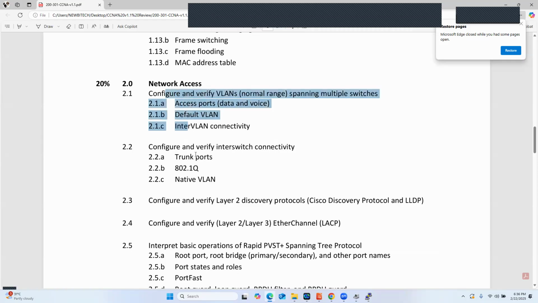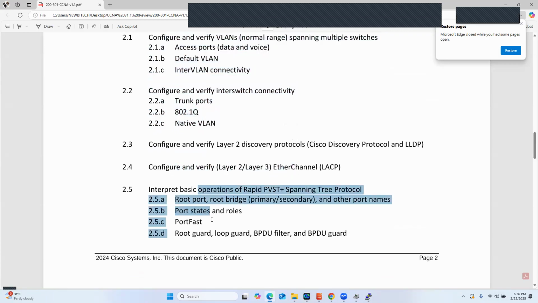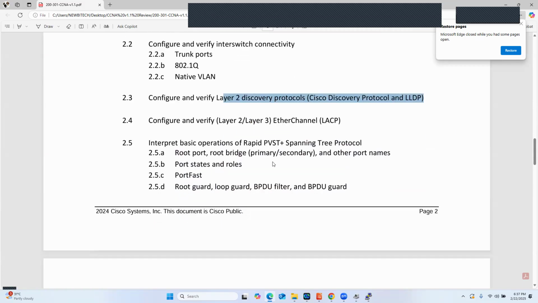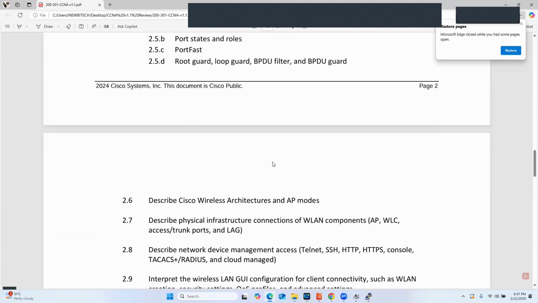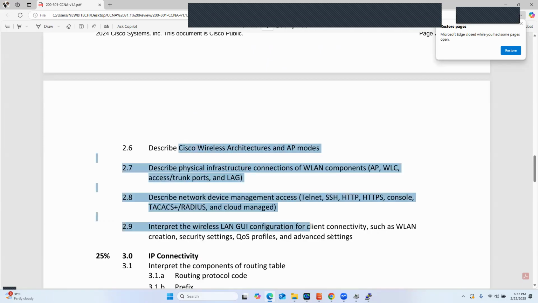So tapos na natin tong part na to. We're done with this one, spanning tree. So I think ang kulang natin is this one, yung CDP and LLDP. So yan ang tackle natin ngayon. And then also the rest are wireless LAN. I think matapos natin most likely lahat next week.